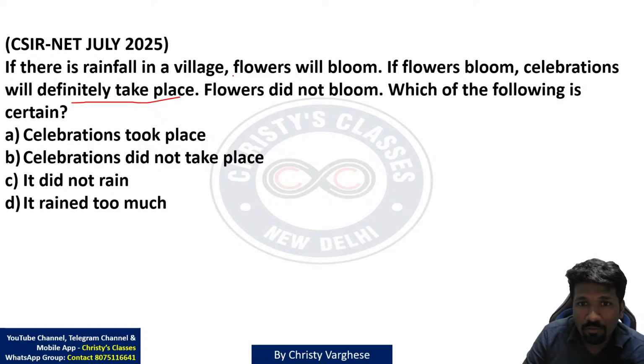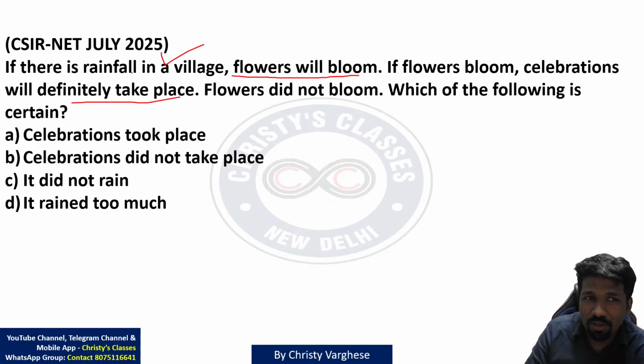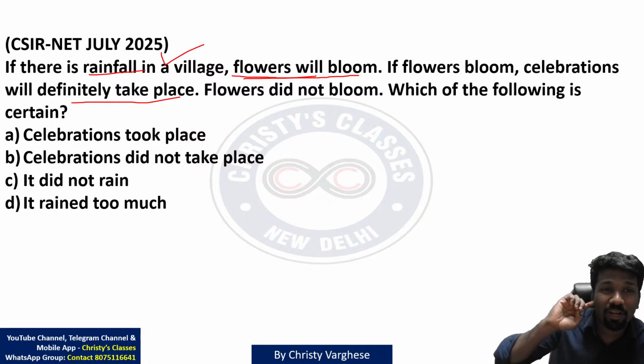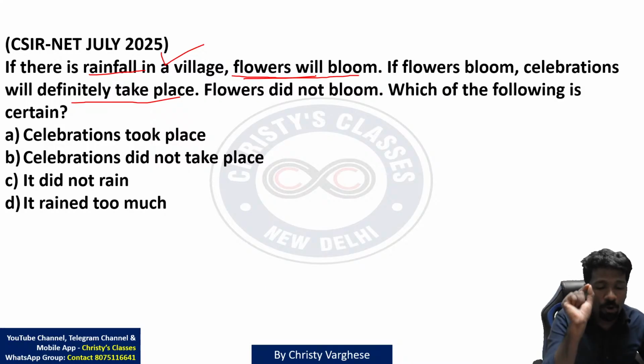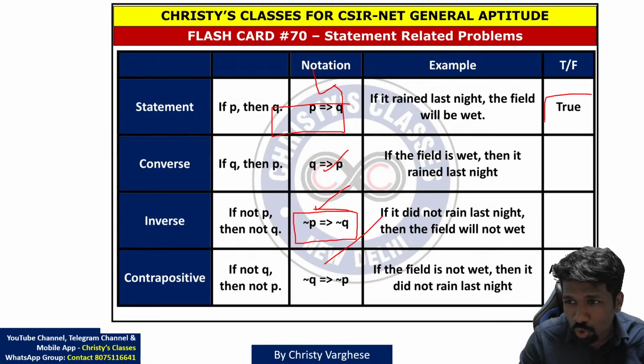But flowers did not bloom means rainfall nahi hua hoga, that we can say na. Why? Because if rainfall happened, flowers should bloom. Flowers did not bloom means at least we can say rainfall didn't happen. Because rainfall hua to flowers bloom hona chahiye. This is called contrapositive of a statement. If a statement is true, its contrapositive should always be true.